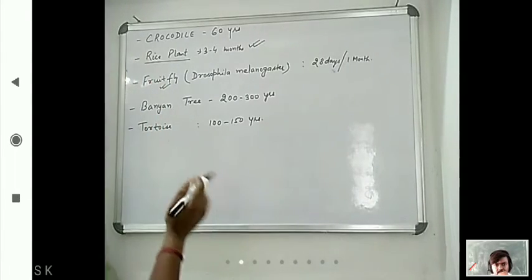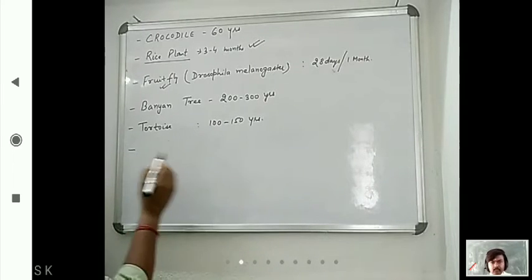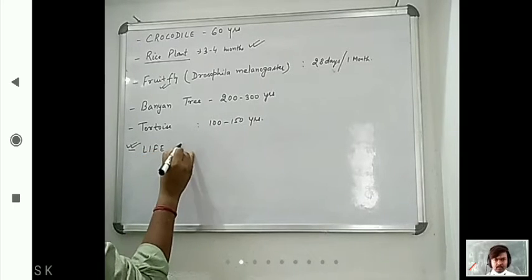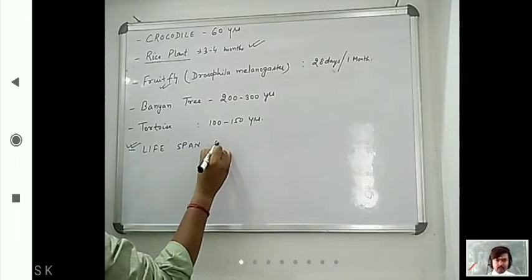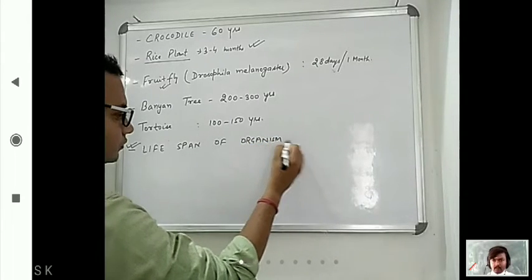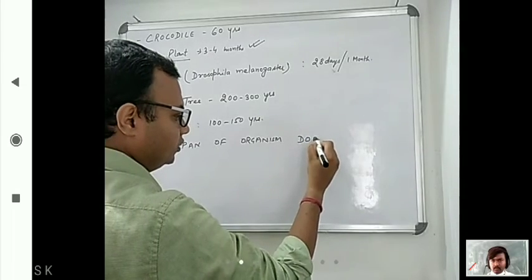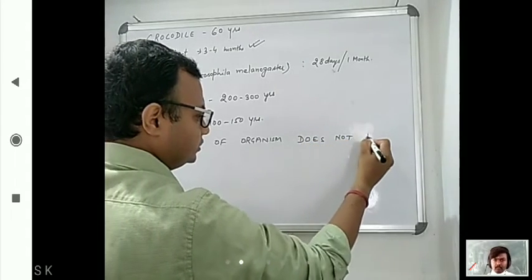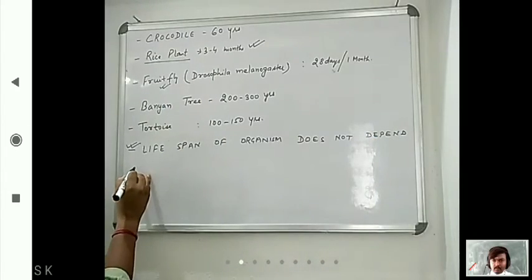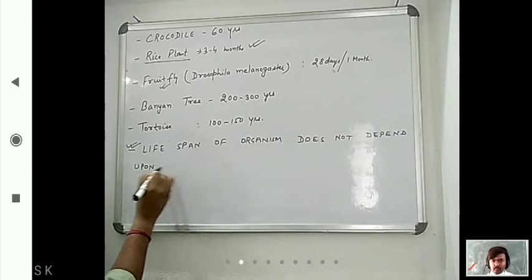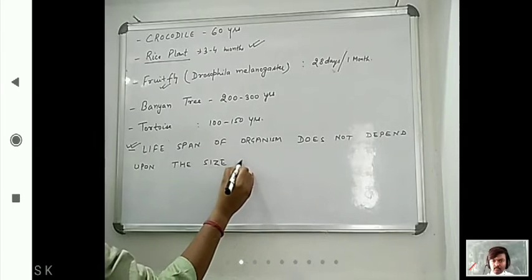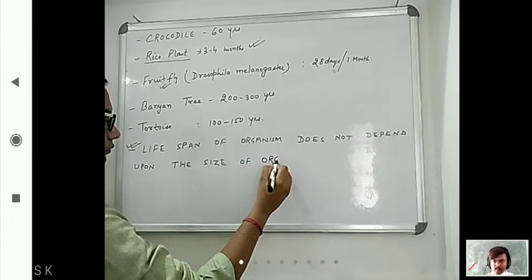Lifespan of organism does not depend upon the size of organism.